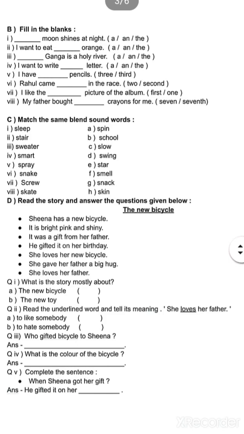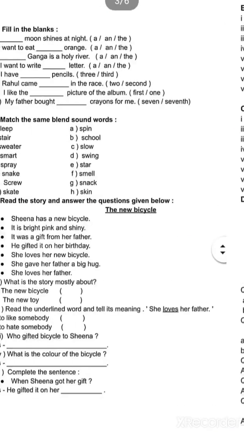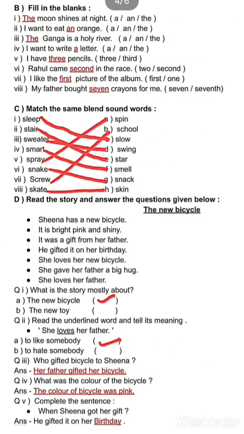gifted bicycle to Sheena. So look at the third line. It was a gift from her father. So here, who is gifting the bicycle to Sheena? Her father. So we will write, her father gifted her bicycle. Next question, what is the color of the bicycle? In the second point of the story, you can see it is bright pink and shiny. So we will write the answer. The color of the bicycle was pink.